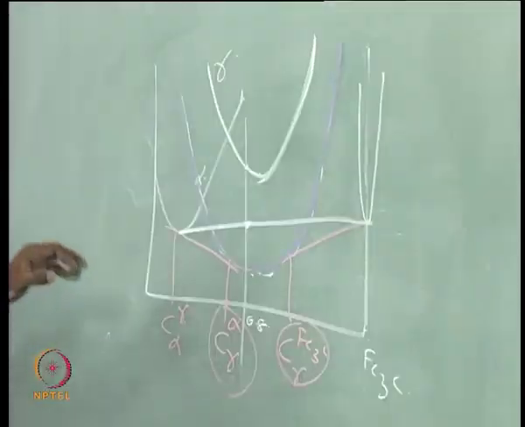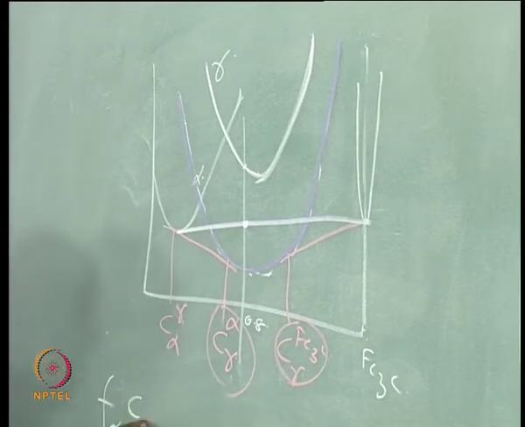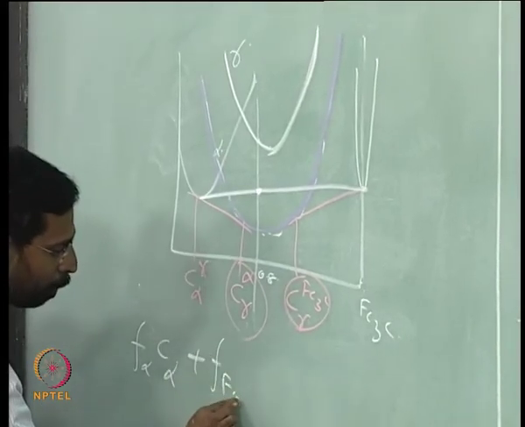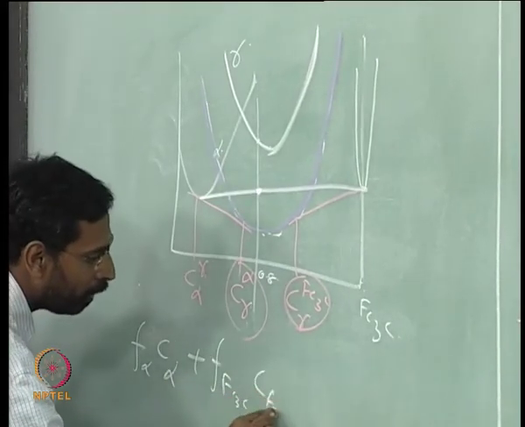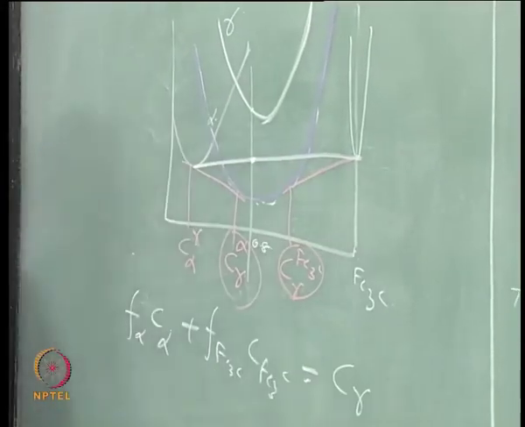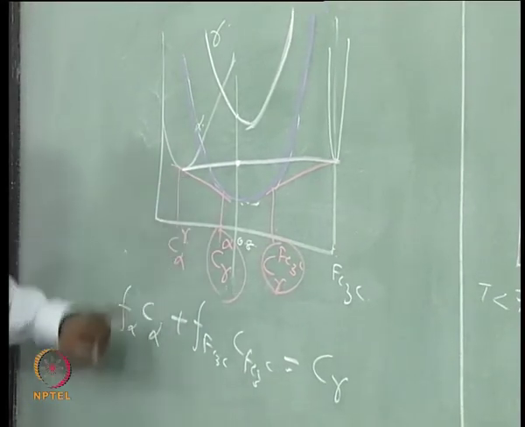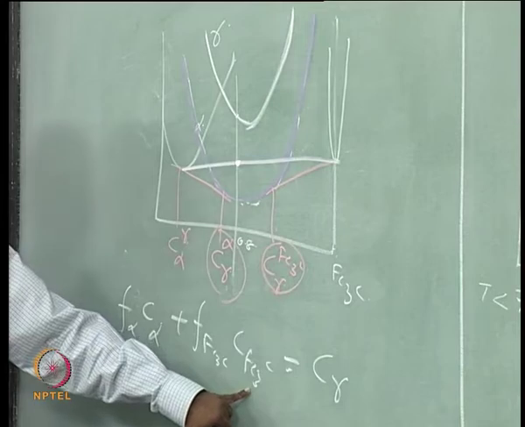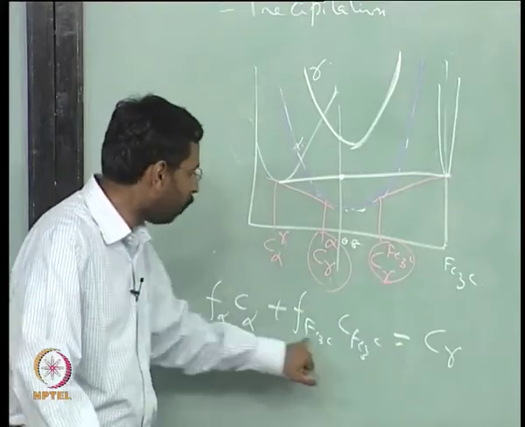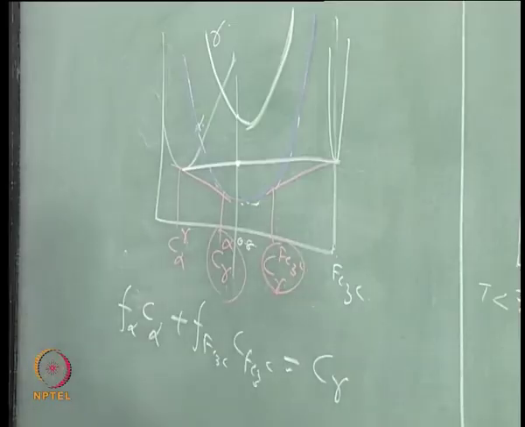Am I right? So, the only way is we can say that the fraction of alpha multiplied by the composition of alpha plus the fraction of cementite multiplied by the composition of cementite should be equal to the composition of gamma. Am I right? This is how it is. So, the composition of alpha and cementite are definitely different from that of gamma, but their fractions will be adjusted in such a way that this mass balance is maintained, and that is what leads you to the lever rule.